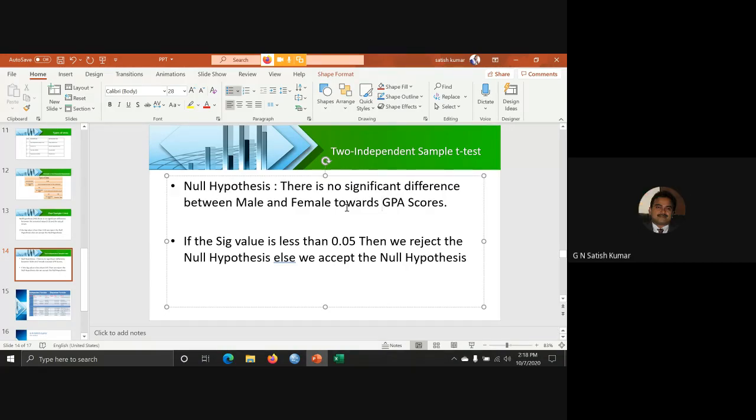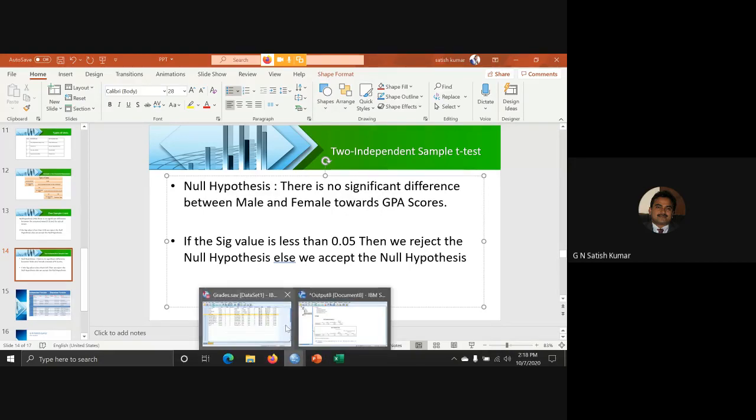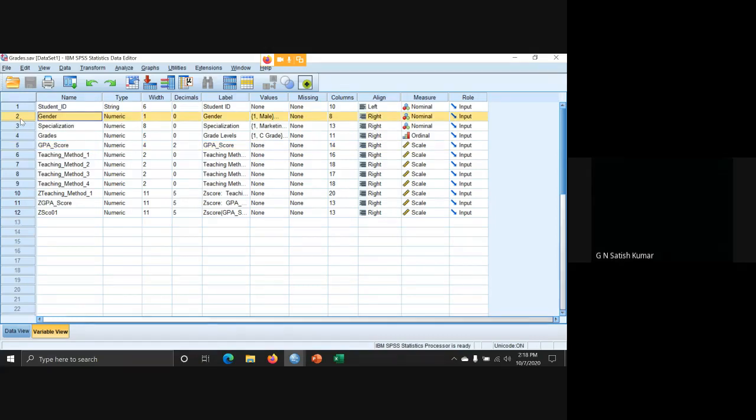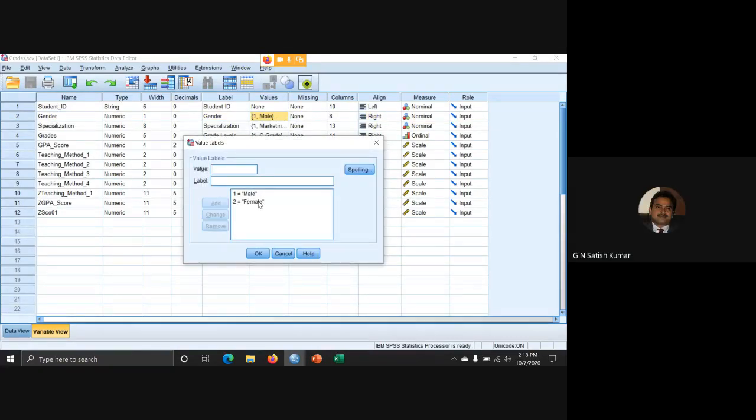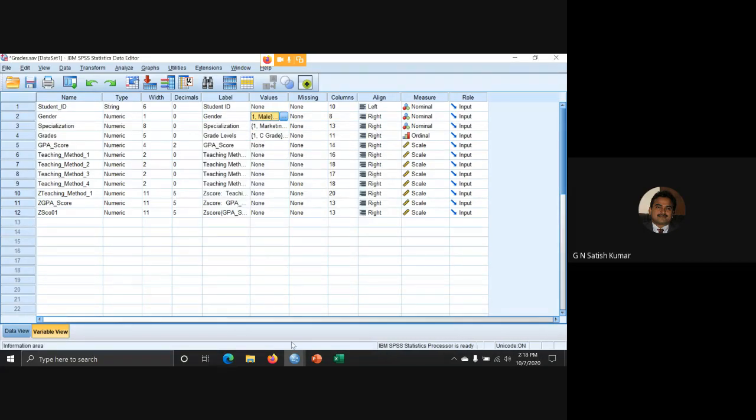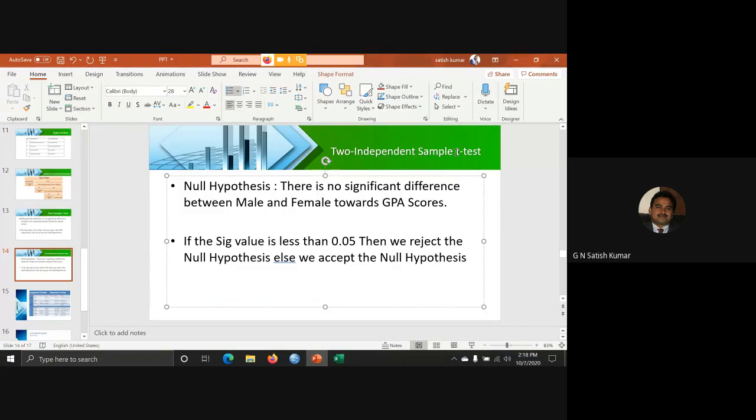Now, why are we calling it two independent sample? In this case, gender is one sample, GPA score is the second. And within gender, there are exactly two levels, male and female, and male and female are independent levels. That is why we call it the two independent sample t-test. If they are dependent, we must not do this test. We must do this test only when the variable gender has exactly two levels. Is it fine?